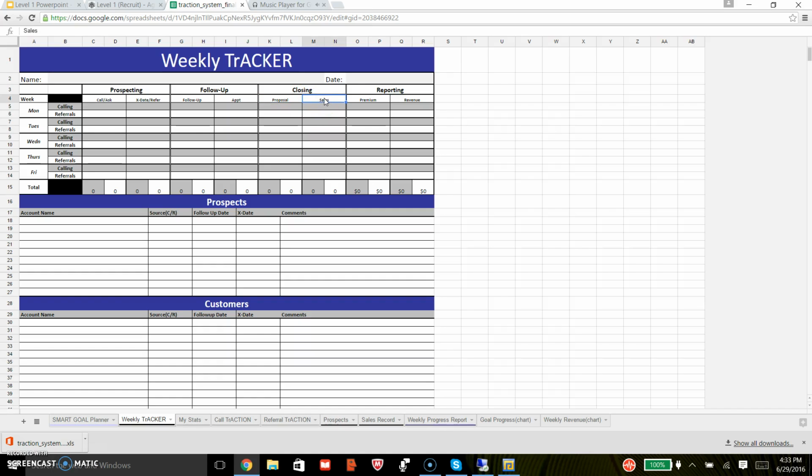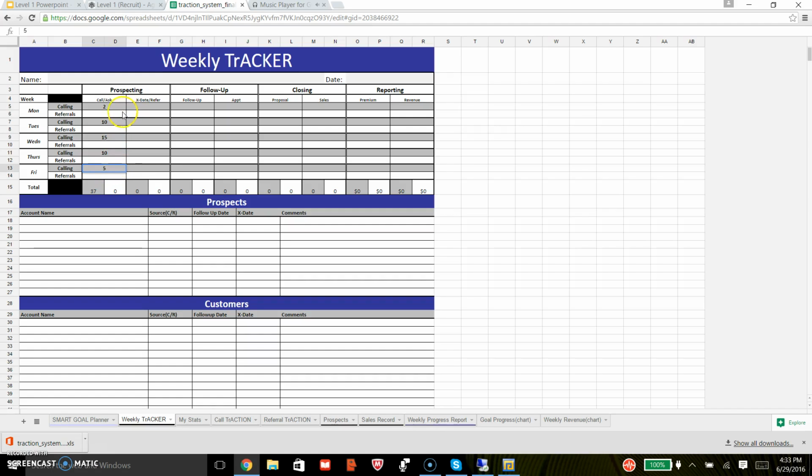I'll show you how this works. As a new agent, you have ample time on your hands to start. So a goal of 25 to 50 cold calls per week is reasonable. As you call, you will tally your calls here. Any X dates you receive, will tally those here. Then write down their info in the prospects section below.